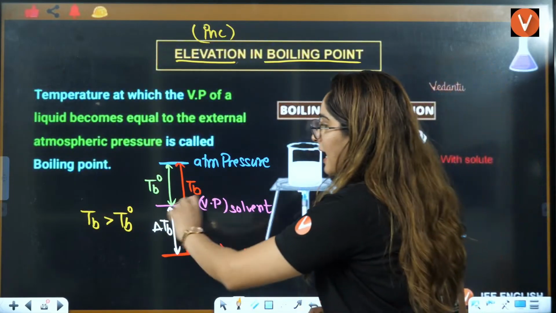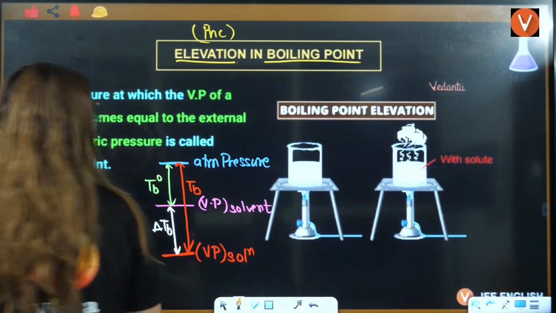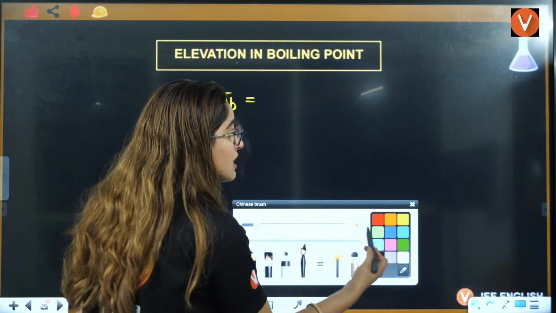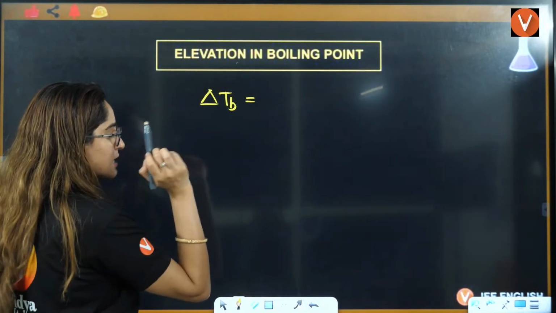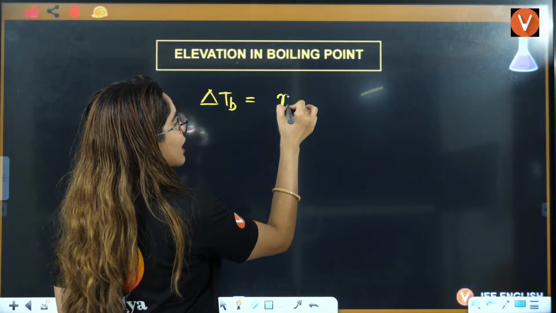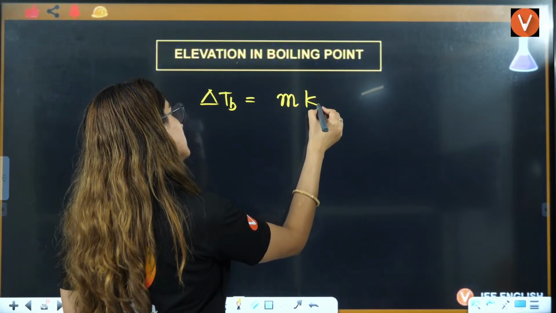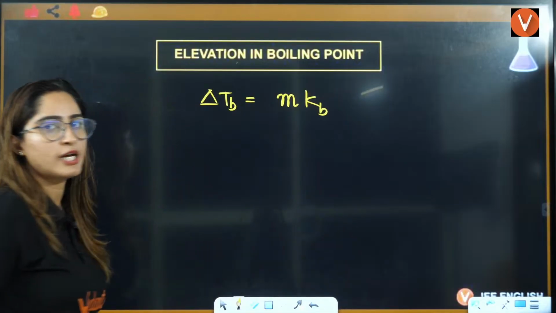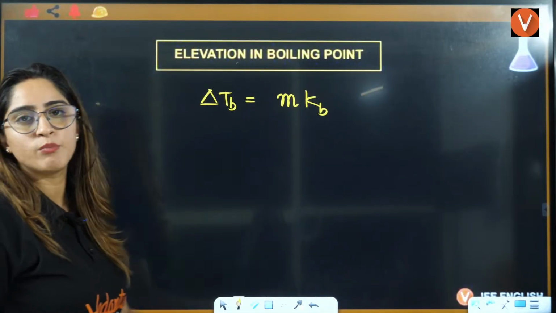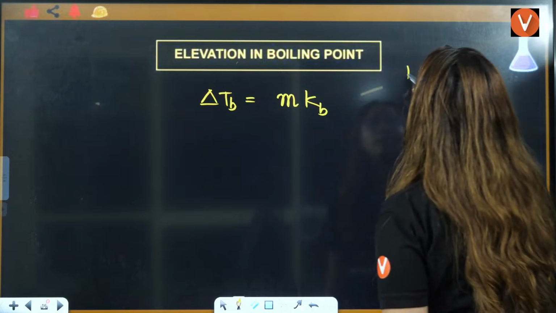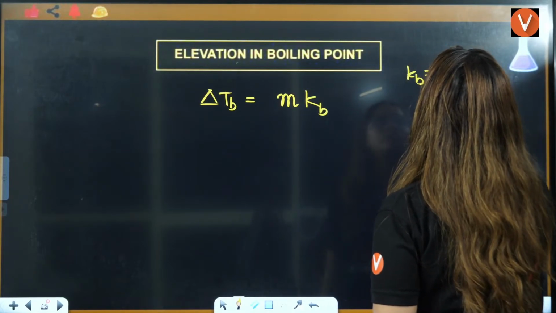Now, this delta TB we are talking about, the elevation, that means the difference in the boiling point, is equal to Kb into molality. This m is the molality. This Kb is the ebullioscopic constant.